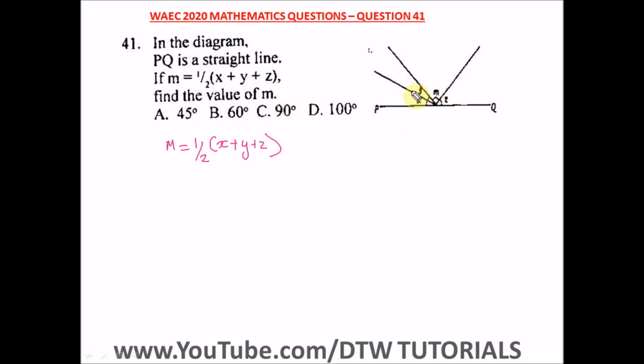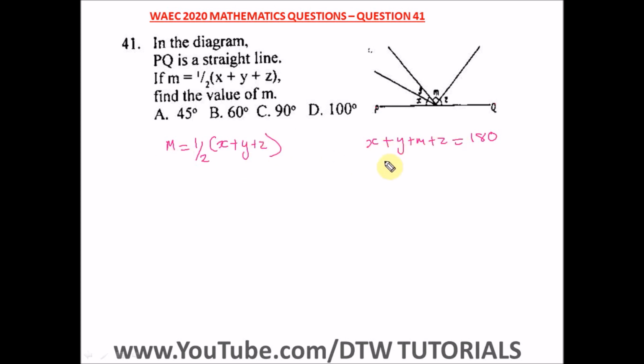Now from this straight line, angles on a straight line, when you sum them, give you 180. So from here we have x plus y plus m plus z giving us 180. We have to simplify this.